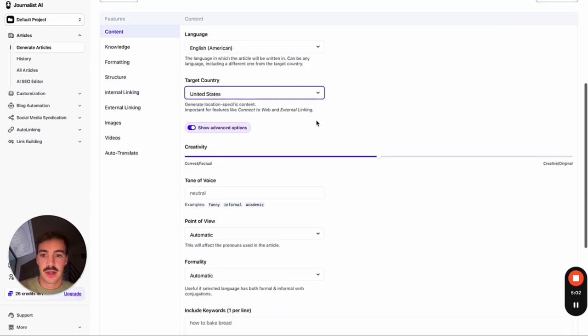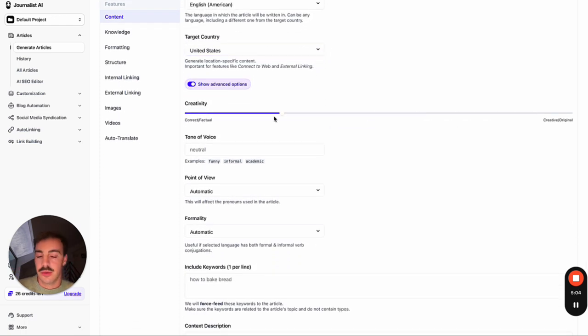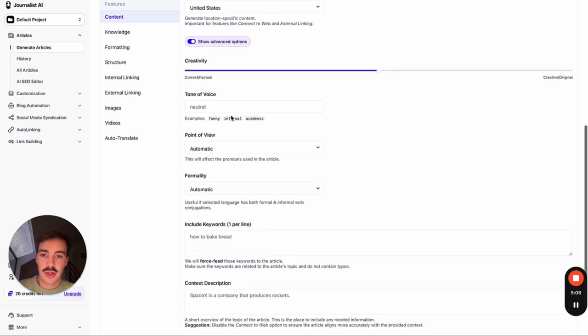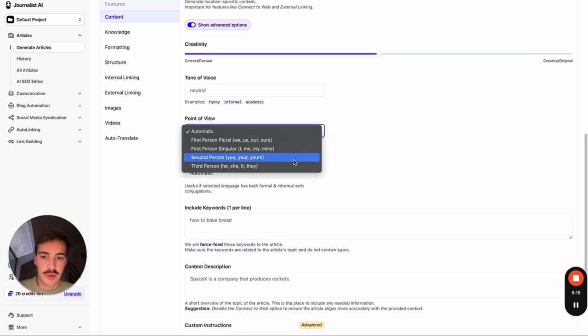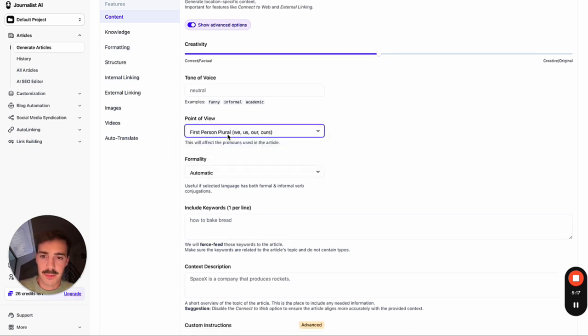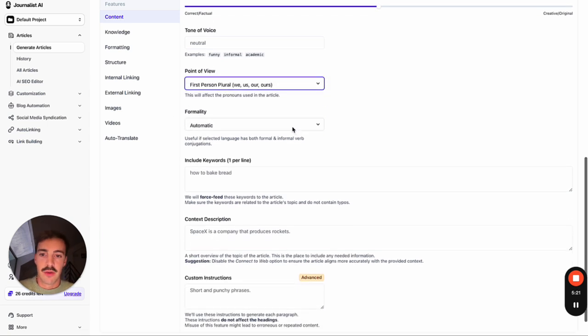So it's very important. Now, you can play around with the creativity levels. This will depend on how you want your brand to be perceived. I usually just leave it at half, but you can play around with this. Tone of voice, you can put anything you want: funny, informal, academic. Again, this will depend on how you want your brand to be perceived. Point of view as well. I usually do first person plural, because it's a company, we. But you can play around with this. Formality, you can do